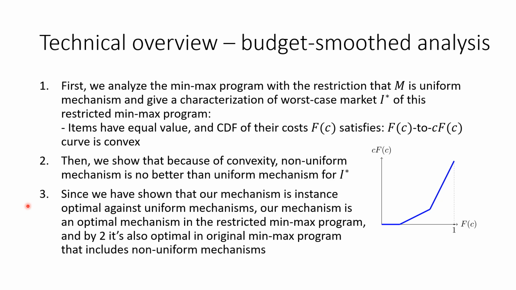Since we have shown that our mechanism is instance optimal against the uniform mechanisms, it follows our mechanism is an optimal mechanism in the restricted min-max program from the first step. And by point 2, our mechanism is also optimal in the original min-max program when we bring back the non-uniform mechanisms. This proves the optimality of our mechanism in the budget-smoothed analysis model.